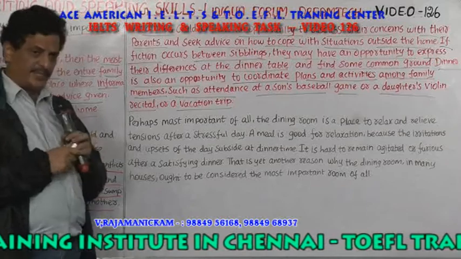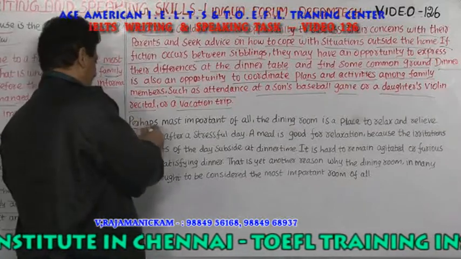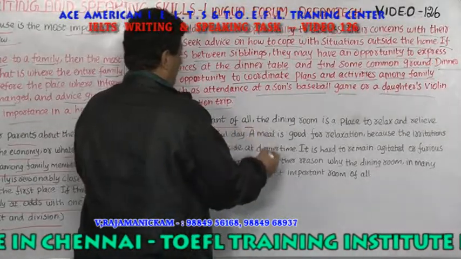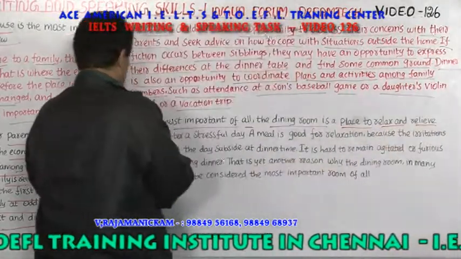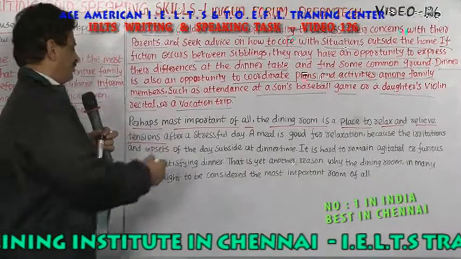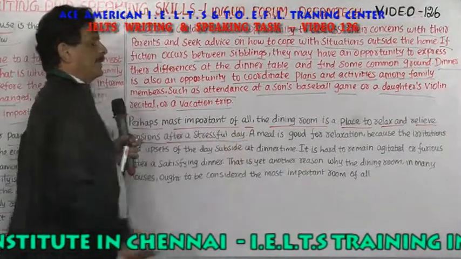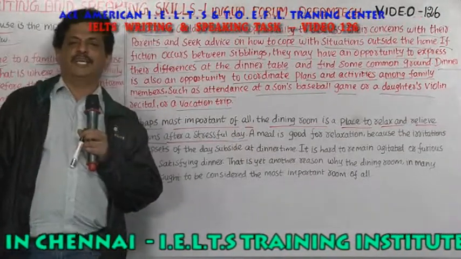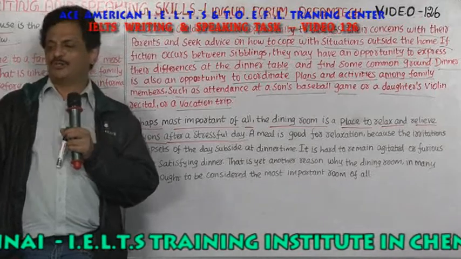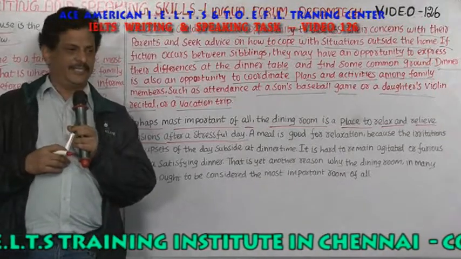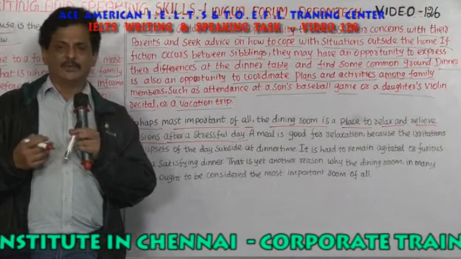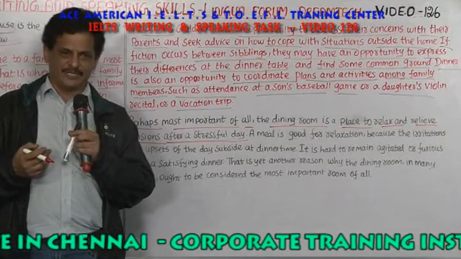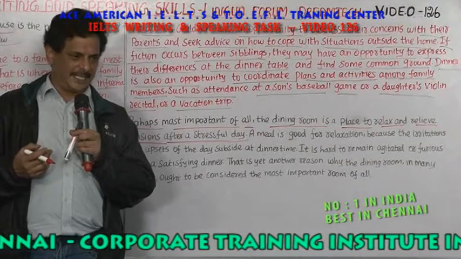And finally, he comes to a conclusion by saying, perhaps the most important of all, the dining room is a place to relax and relieve tensions after a stressful day. So daily, from morning to night, each one has their own stress level. The head of the family goes to work, mother also goes to work, and the boys and girls go to their school and college and study.